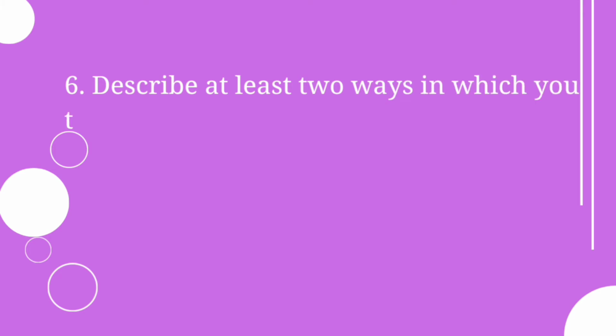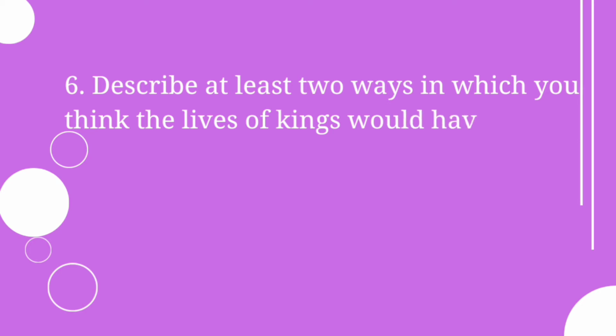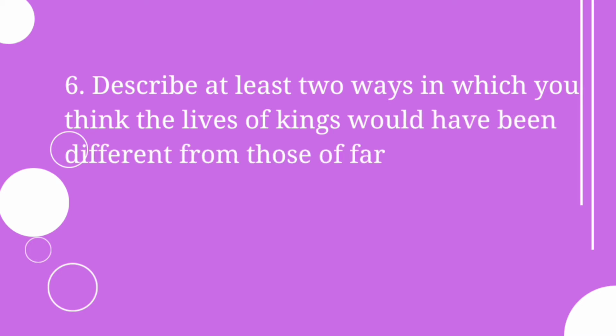Moving on to the next question, that is the sixth question. Describe at least two ways in which you think the lives of kings would have been different from those of farmers. That is, you have to describe at least two differences between the lives of kings and the lives of farmers of those days.